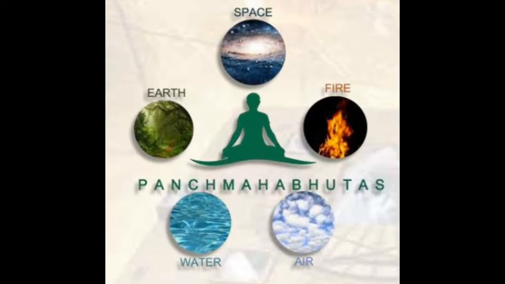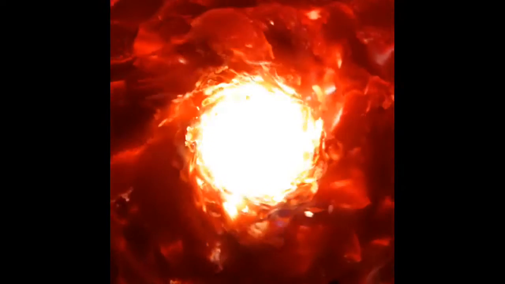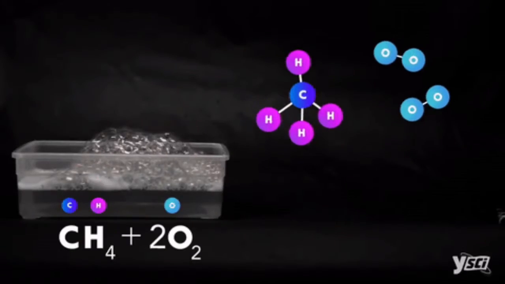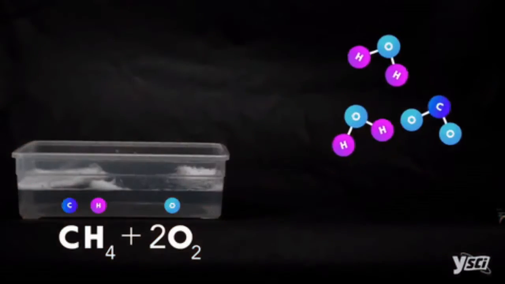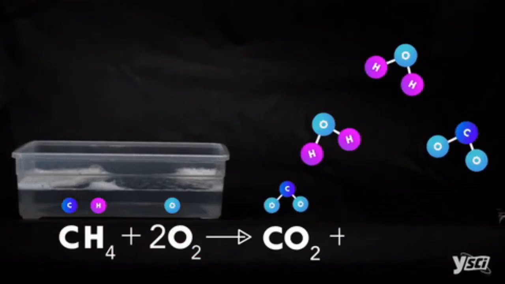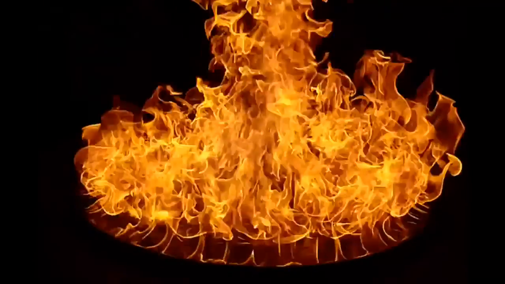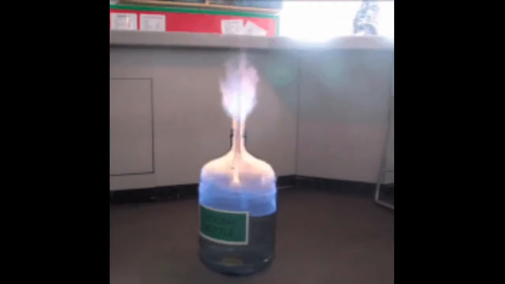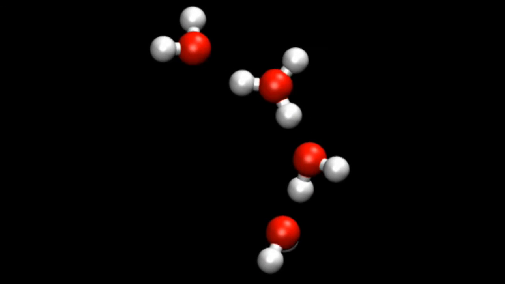Today we are going to learn about fire, which is one of the five fundamental elements. First of all, what is fire? It is the reaction between oxygen and fuel, which is called combustion. When a material is heated, weak bonds in fuel break to form strong bonds with oxygen by releasing excess heat. At a particular temperature, the rate of heat generation matches or exceeds the rate of heat loss, such that breakage of bonds occurs. This particular temperature is known as ignition temperature.